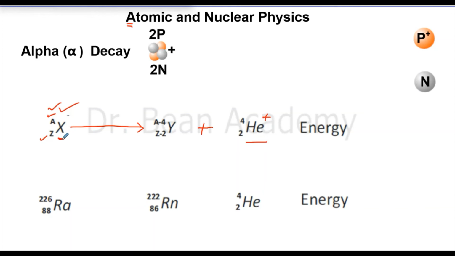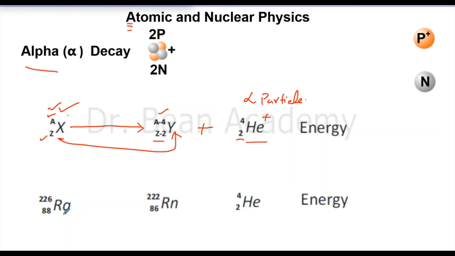I have already shown you the difference. So it means this element will become something else, from X to Y. Of course, you know that because of the emission of this helium nuclei or alpha particle, let me call it alpha particle, because helium could be confusing. So because of this alpha particle, now two protons are out of the nucleus. So as a result, this atomic number will be reduced by 2. Of course, two protons are out. And similarly, the mass number will be reduced by 4 because 2 protons and 2 neutrons are out of the nucleus. The mass number will be reduced by 4 because 2 protons plus 2 neutrons equals 4.